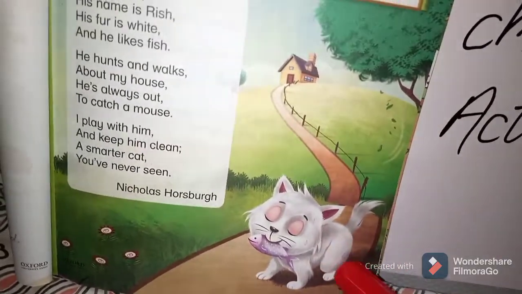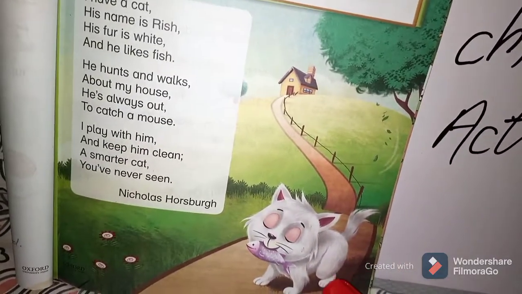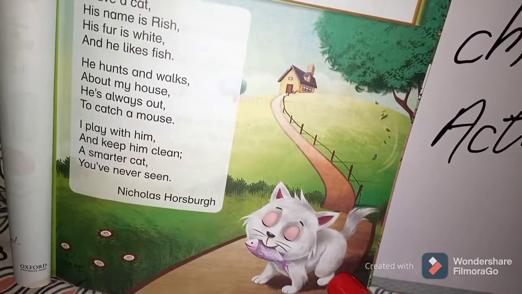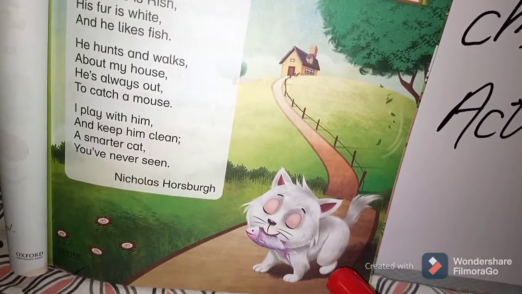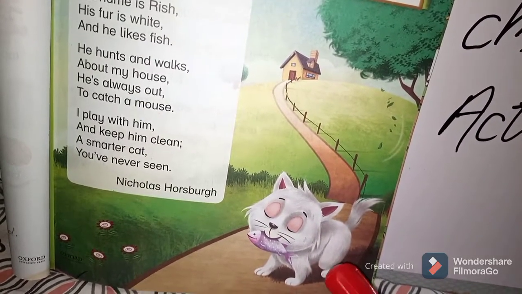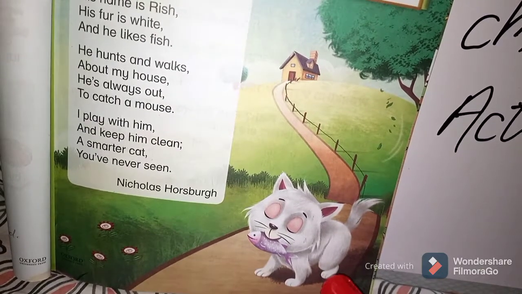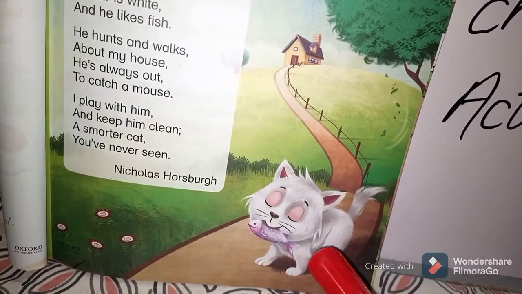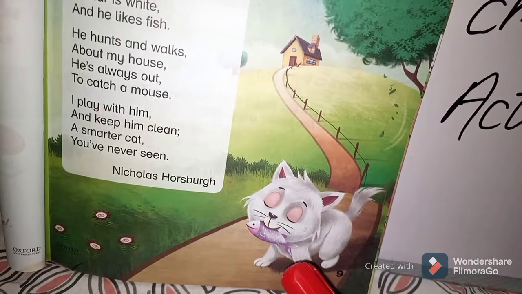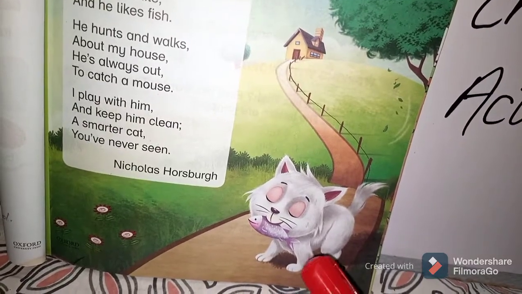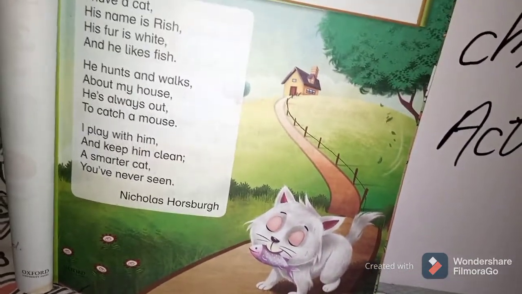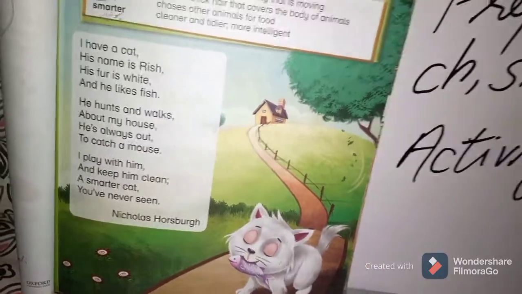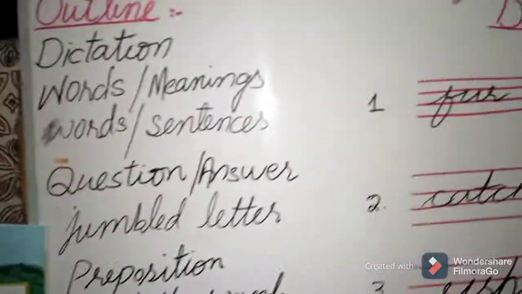Students, this is Rish and his fur is white. You can see this is a very cute cat and it hunts and walks, right? And it eats mouse and fish and it is a very smart and clean cat. Okay, now let's start the outline and dictation words.